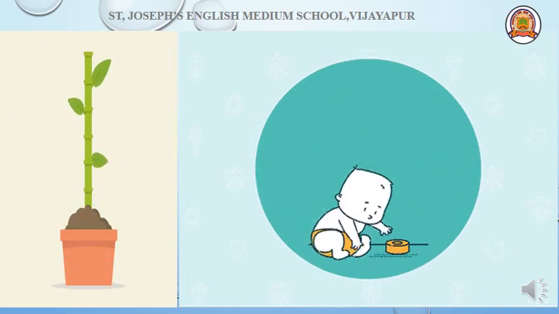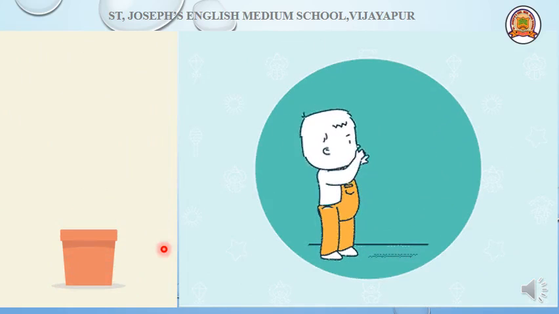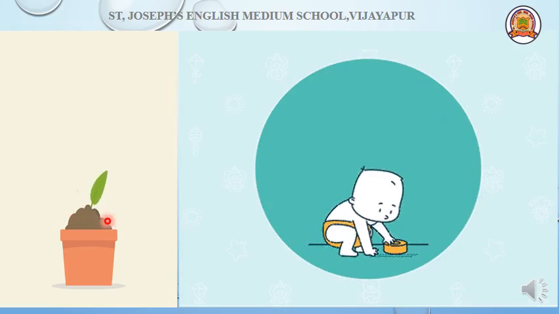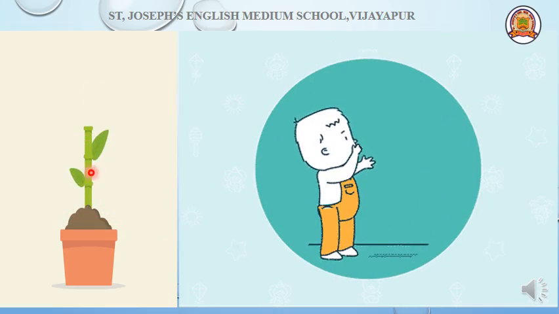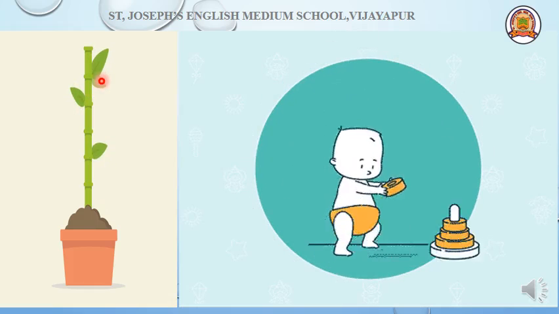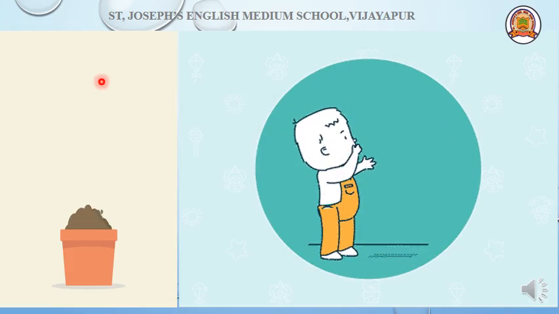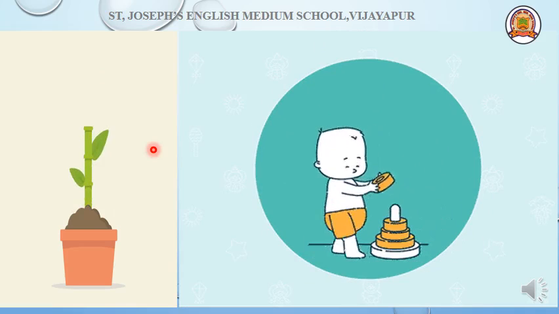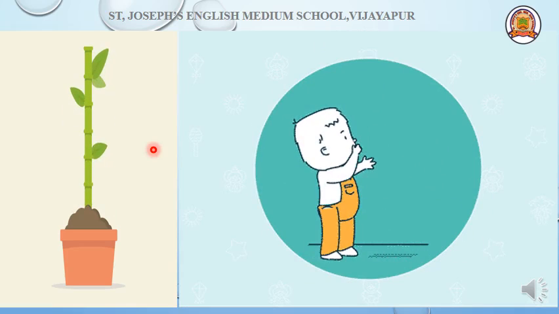Few more examples of irreversible changes. You can see here, once you put a seed, it changes, starts growing, it germinates, it grows into a plant, and from 2 to 10 leaves will grow. Then you can see a flower. Flower is converted into fruit. This is the complete growth of a plant, right? Does the plant grow backward and decrease its size?